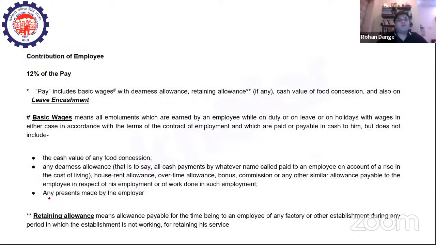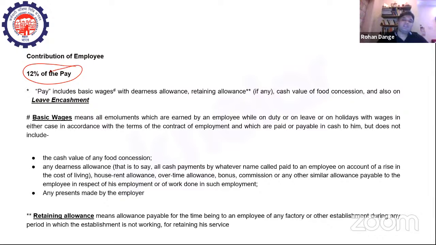Now, what is the contribution of the employee? 12% of the pay, as simple as that. As I have told you, any of you who is working and preparing for this exam would know that 12% of your basic pay is generally deducted from your salary and credited into your PF account, right? Now, when you speak of pay, what does it entail? It entails basic payment, basic salary, basic wages.